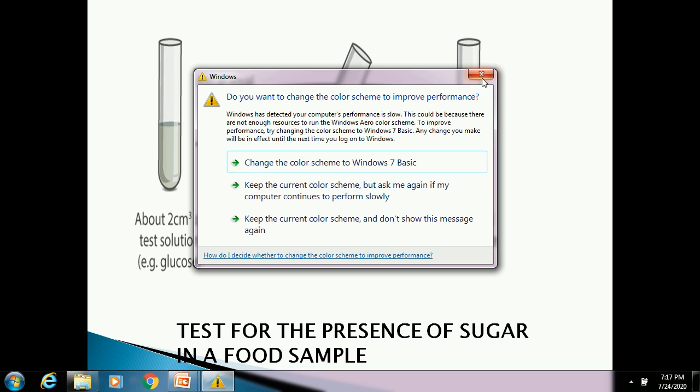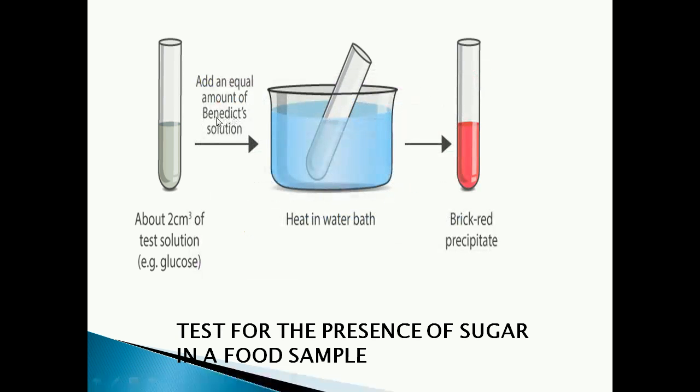So for testing the sugar, we are using the solution. What is the name of that solution? Benedict solution. After adding a little amount of water to it, we have to add a few drops of Benedict solution. If we have taken a 2 centimeter cube of test solution, then just an equal amount of Benedict solution you have to add. So you add Benedict solution.